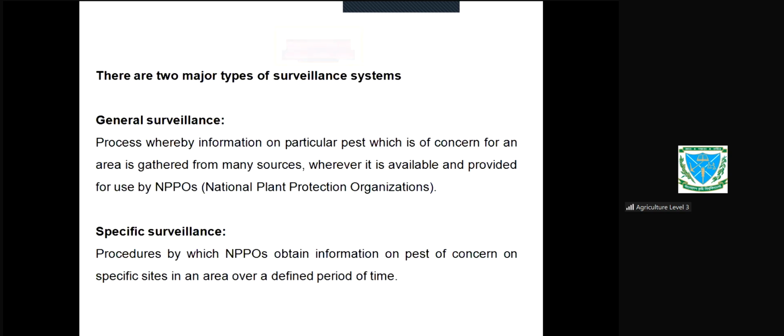Specific surveillance: procedures by which NPPOs obtain information on pest of concern on the specific sites, not different sites. This is done only from the specific sites in an area over a defined period of time. Say, for example, from January to July, this is a defined period, specific sites of an area. Say, for example, Greater Mymensingh, you will select the Jamalpur. So, Jamalpur is the site and Greater Mymensingh is the area. So, from this area, from one site, when we have this data, then this is called specific surveillance. Clear?